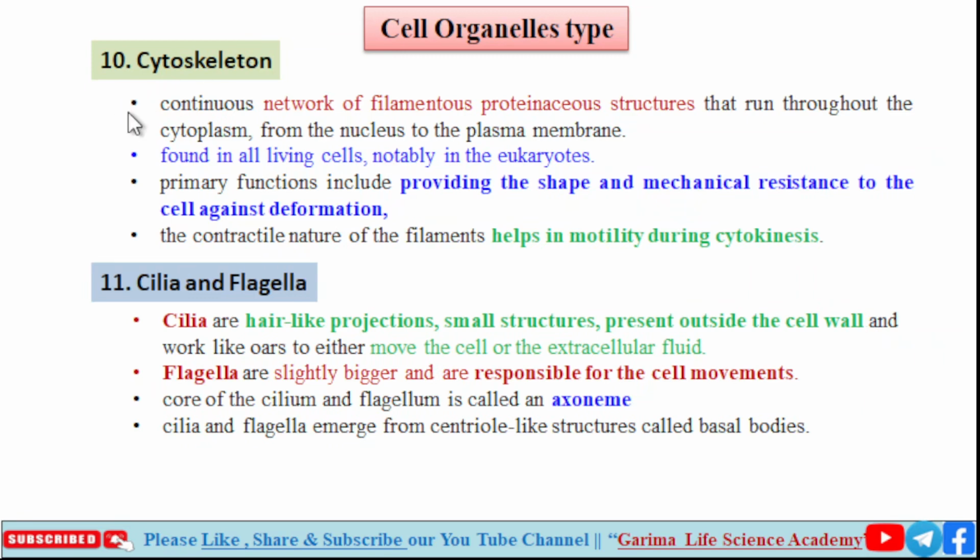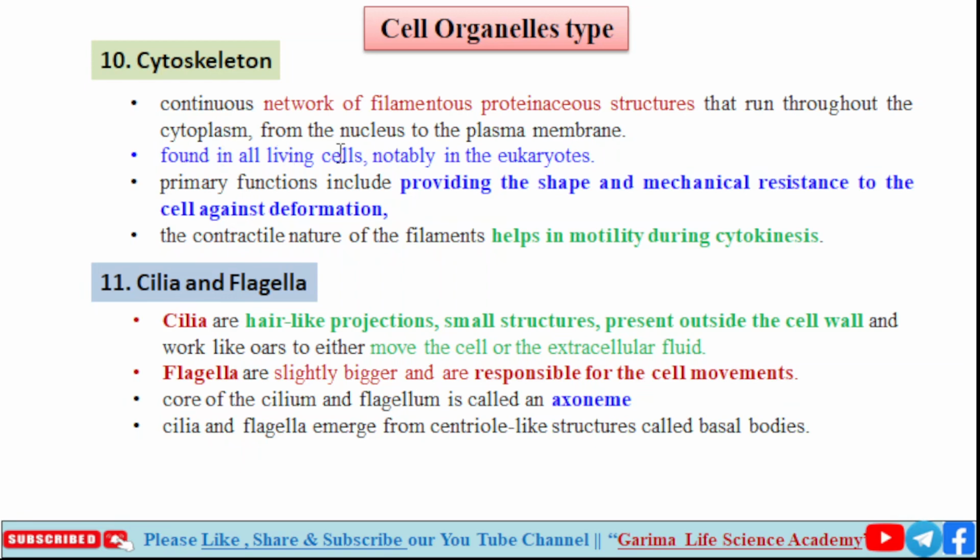Our next organelle, the 10th organelle, is the cytoskeleton. The cytoskeleton is a continuous network of filamentous proteinaceous structures, meaning it is made up of protein, and the network of filaments runs throughout the cytoplasm from the nucleus to the plasma membrane.